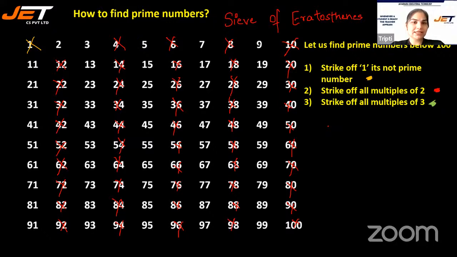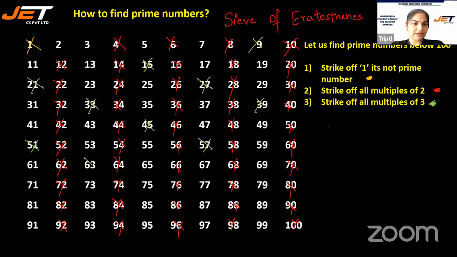So 3, 6, 9, 12, 15, 18, 21, 24. That's already cut. 27, 30, 33. Then we have 36 cut down, 39, 42, 45, 48, 51, right? Then we have 54, 57, 60 here.